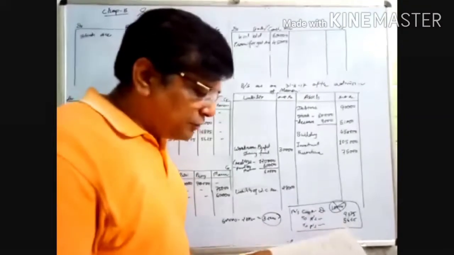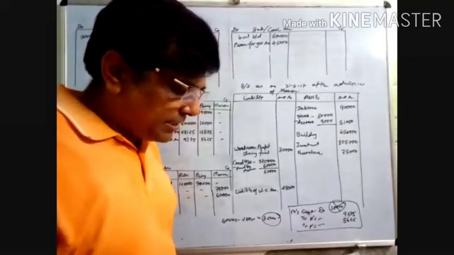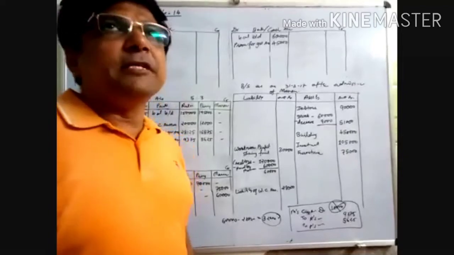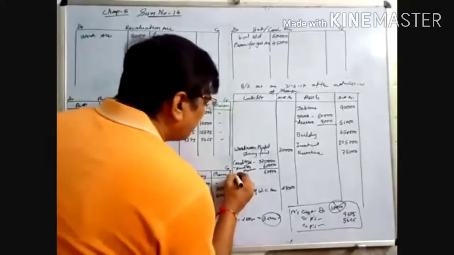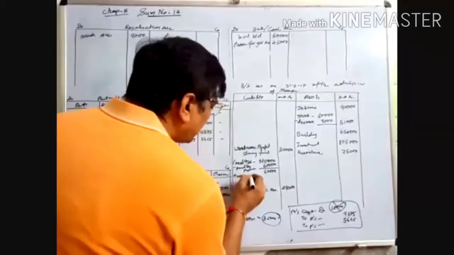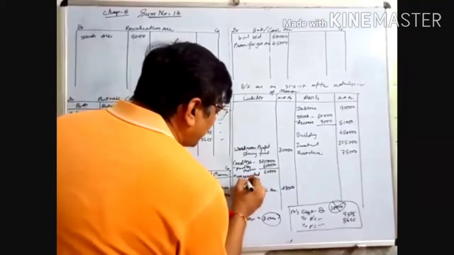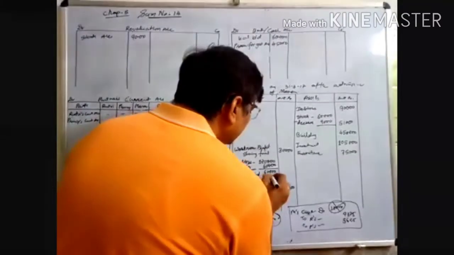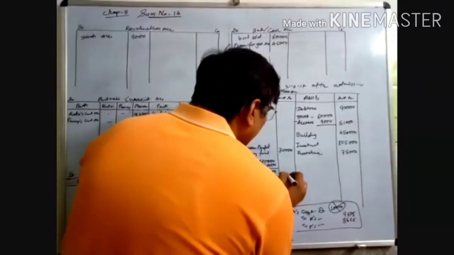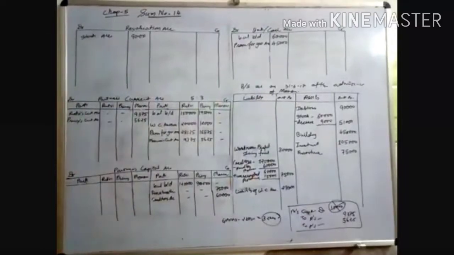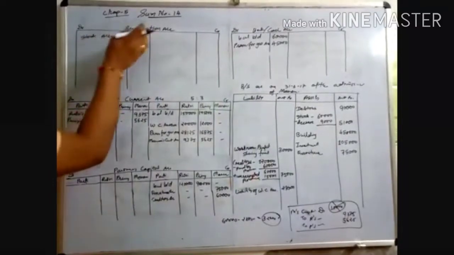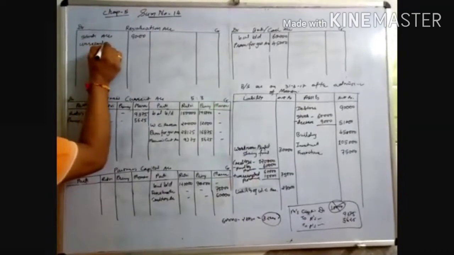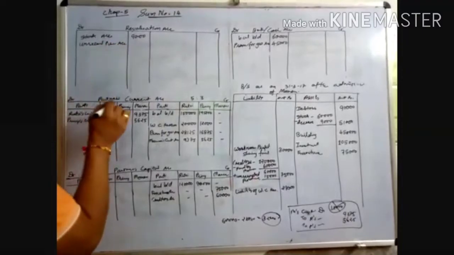Credit purchase of rupees 50,000 is not recorded in creditors account and purchase account, but it is included in closing stock. So 15,000 is there. Unrecorded purchase, add into creditors. Unrecorded purchase amount is 15,000. Add into purchase. It's an expense, so revaluation account debit side, unrecorded purchase, purchase account 15,000.